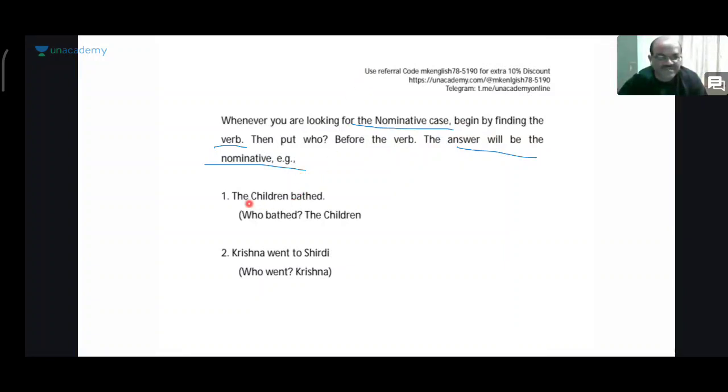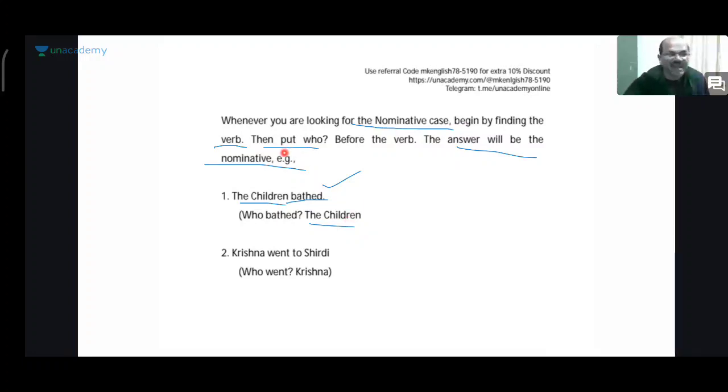Take the example, the children bathed. Bathed is the verb. You have to put the question who before the verb. Who bathed? The children. The children are the nominative case.